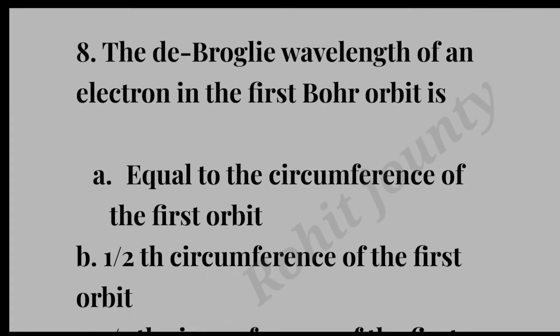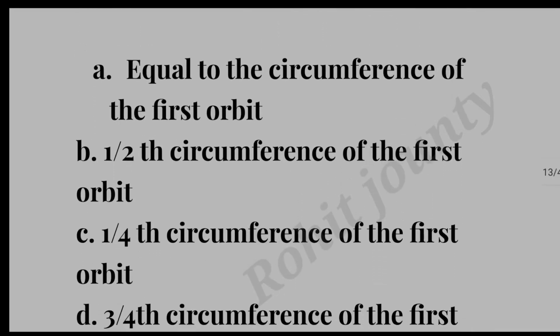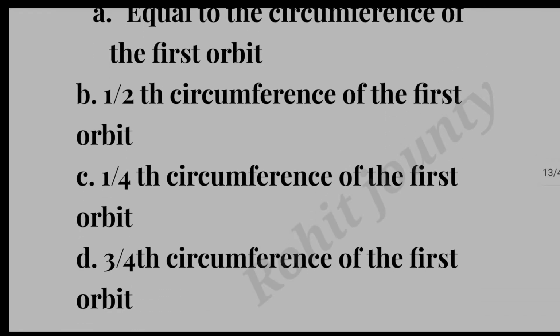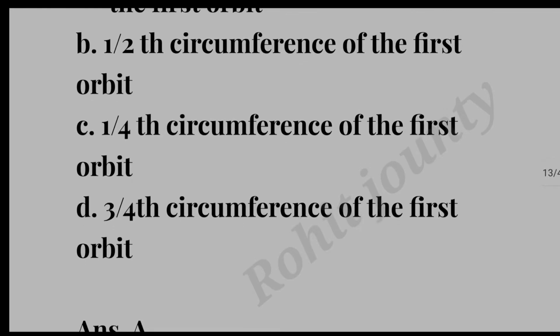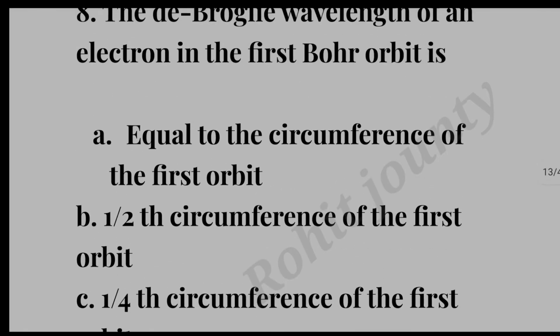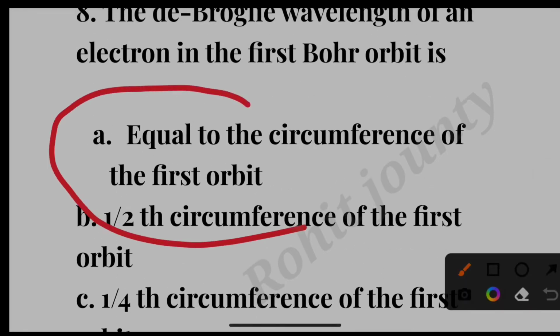Question number 8. The de Broglie wavelength of an electron in the first orbit is option A. Equal to the circumference of the first orbit. Option B. 1/2 the circumference of the first orbit. Option C. 1/4 the circumference of the first orbit. Option D. 3/4 the circumference of the first orbit. The correct answer is option A. Equal to the circumference of the first orbit.